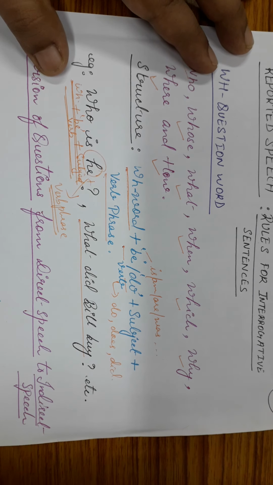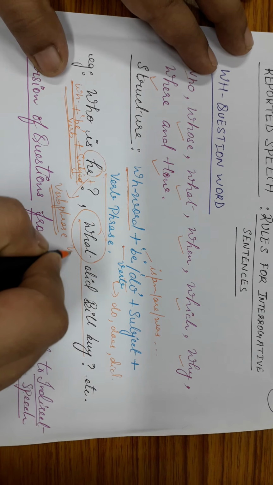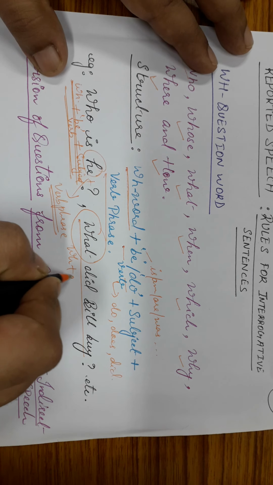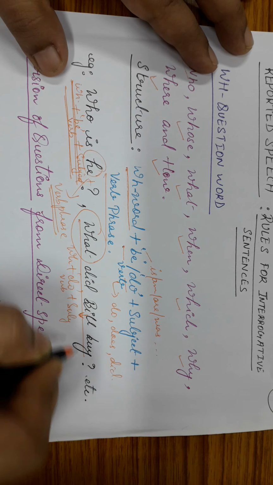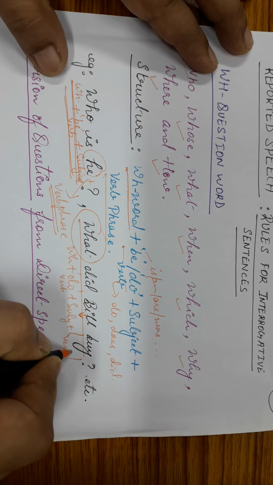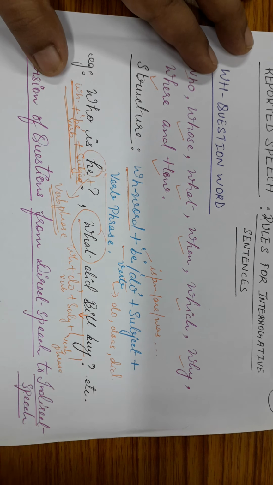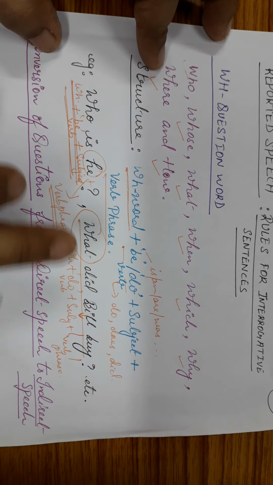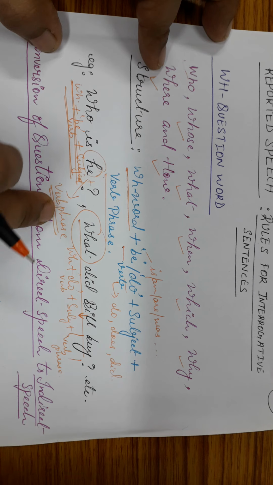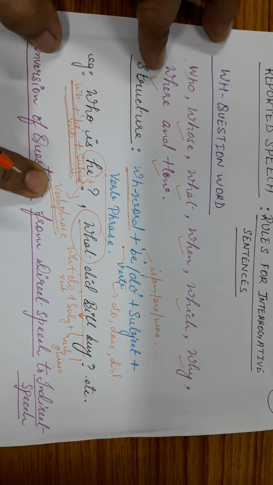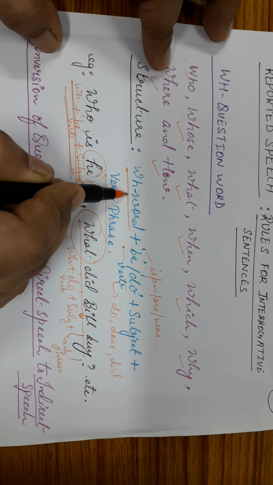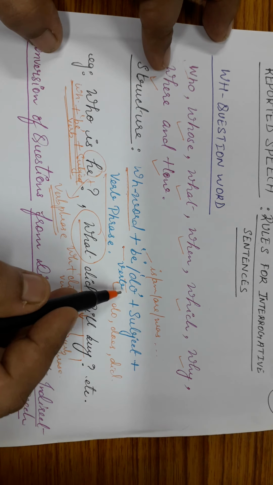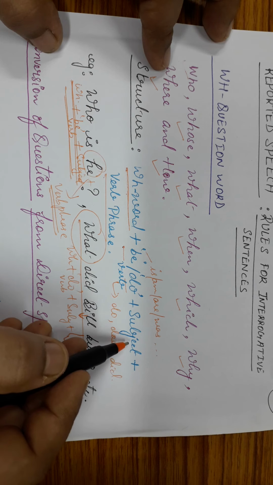Okay, fine. Let's come to this example. What did Bill buy? The same structure goes over here. It is a WH question word plus it is a do verb plus it is subject, which is Bill, and this becomes the verb phrase. Now, one thing I would like to mention over here, you can see either a verb phrase or you can see one verb only. Many cases are possible, but the general structure of an interrogative sentence is it starts with a WH question word followed by a be or a do verb, and then there will be a subject and